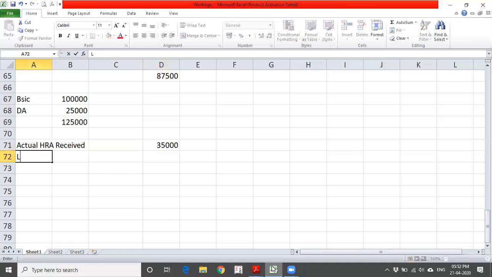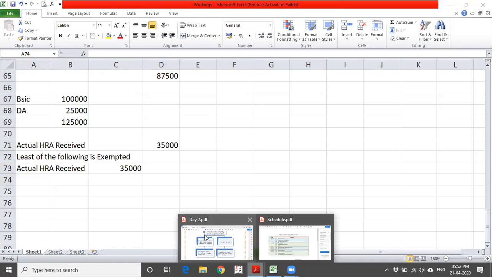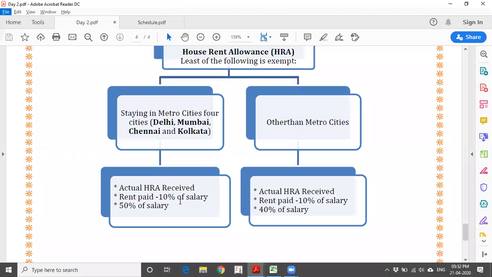Now the least of the following is exempted. One is actual HRA received, that is 35,000. Next, it says rent paid minus 10% of salary.